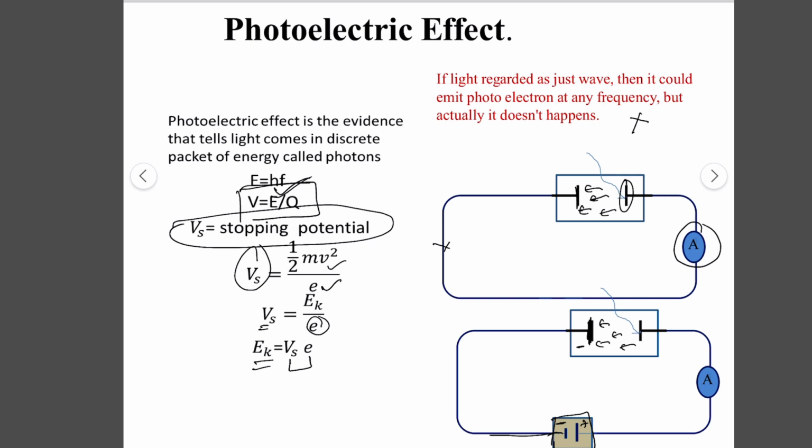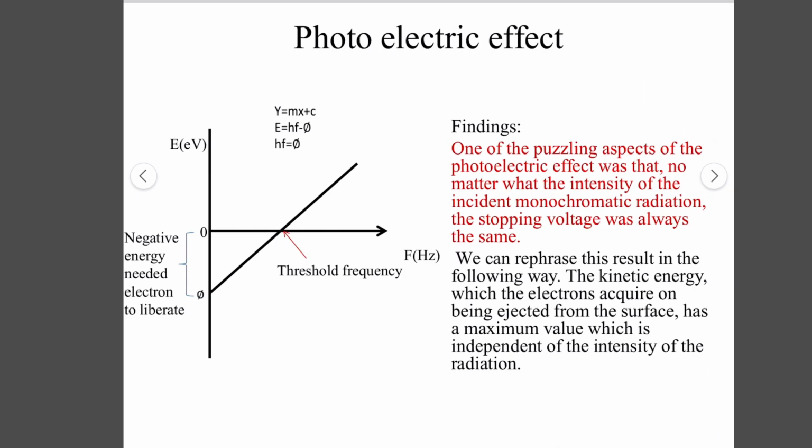So it means that if you plot the graph of energy versus frequency, at first we see from this graph that no photoelectrons are emitted, but at a certain frequency electrons start to be emitted, and this frequency is known as the threshold frequency. If we extend the graph in the backward direction, we come to a point which is known as the work function, and this is the energy needed for the electron to be liberated from a certain metal.